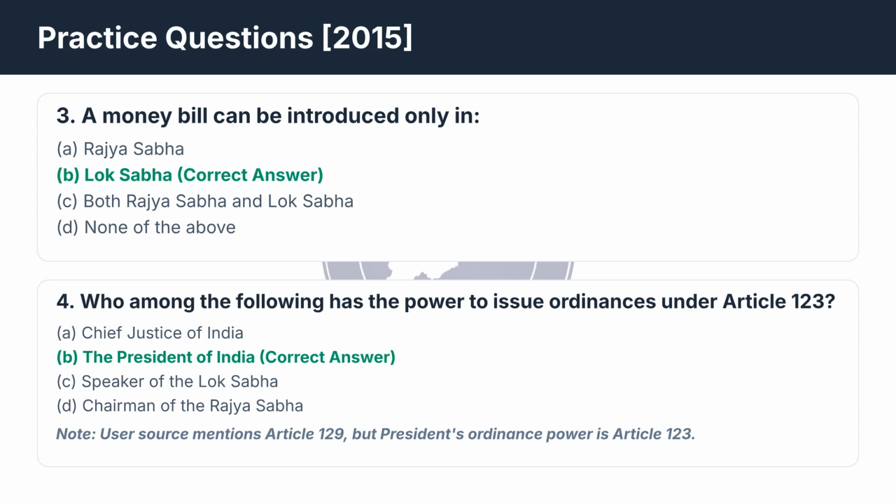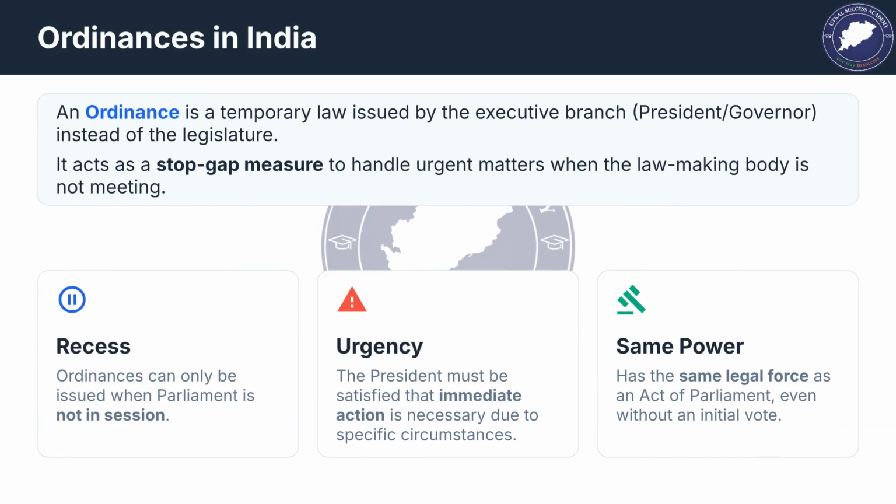A money bill can be introduced only in the Lok Sabha. The correct answer is B. Regarding the power to issue ordinances under Article 123, the correct answer is B, the President of India. An ordinance is a temporary law issued by the executive branch, acting as a stopgap measure when the legislature is in recess. It can only be issued when Parliament is not in session and must be approved due to urgency. It has the same legal force as an act of Parliament.